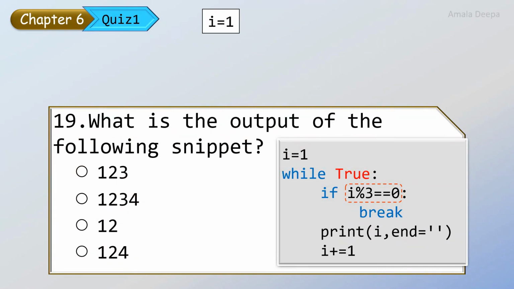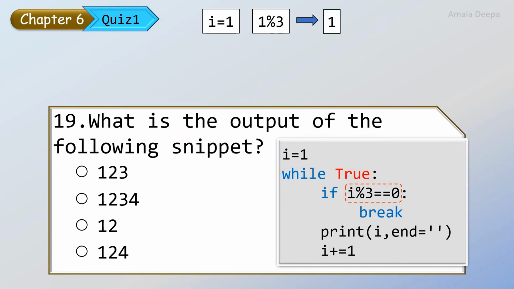So now we have to calculate that condition. i modulus 3 is equal to 0. So do the calculation. 1 modulus 3, because i is 1. Modulus is the operator which gives the remainder after division. So the answer is 1. 1 modulus 3 is 1.